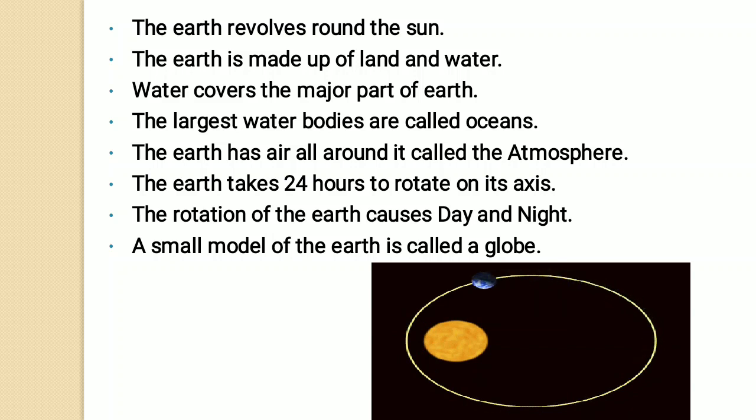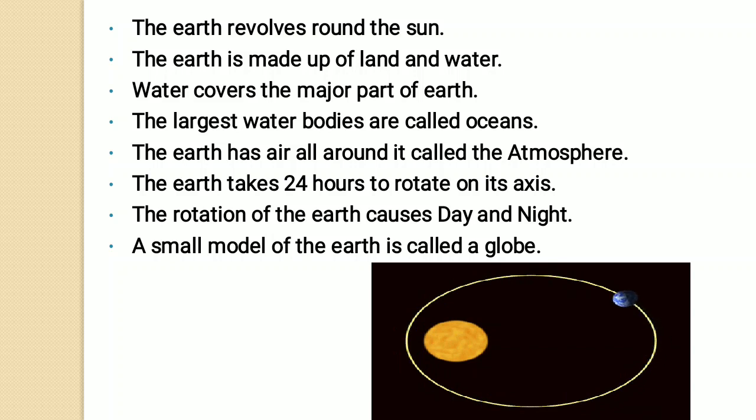The Earth takes 24 hours to rotate on its axis, and these 24 hours make a day and night. The rotation of the Earth causes day and night. Earth rotates, and that's why we have day and night. Okay children, understand everyone? Very good.